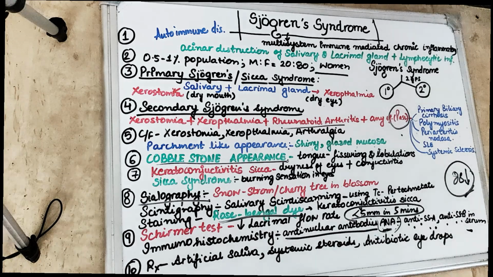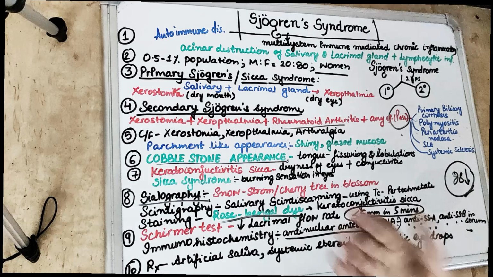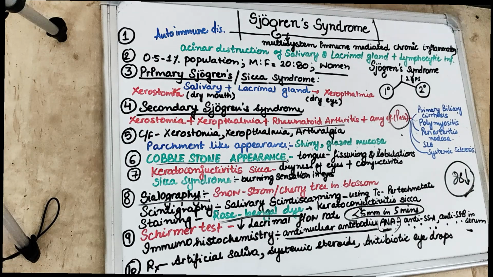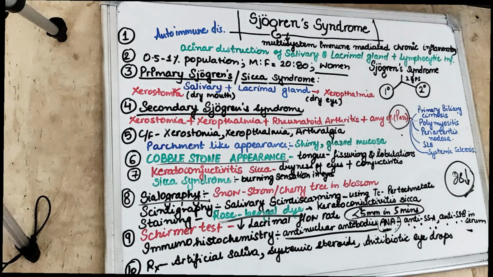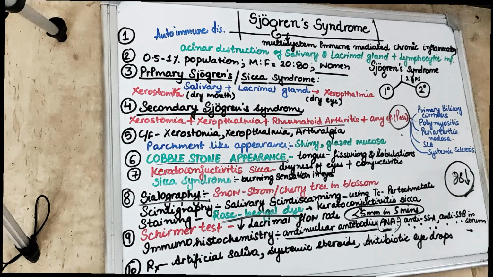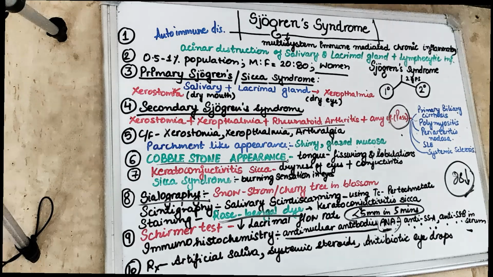So all these things we have to give, because of xerostomia, there will be increased risk of periodontal infection, increased risk of caries. So many things will happen because of the xerostomia. That also we have to keep in mind. So guys, this is about Sjogren's syndrome. Remember that Sicca syndrome is xerostomia, xerophthalmia, dryness of mouth, dryness of eyes. And secondary is, along with that, rheumatoid arthritis and the PAS.